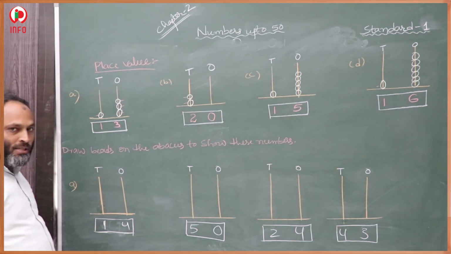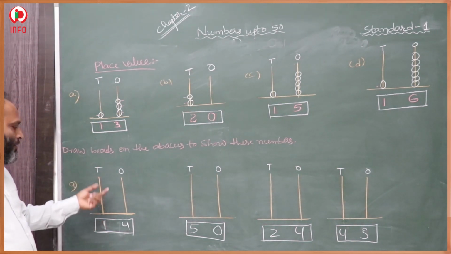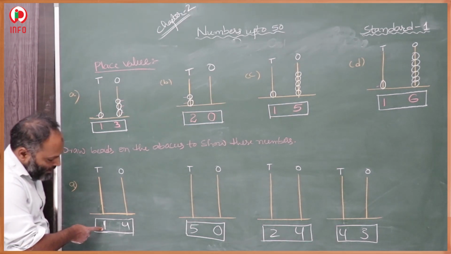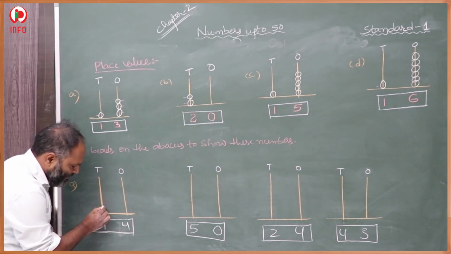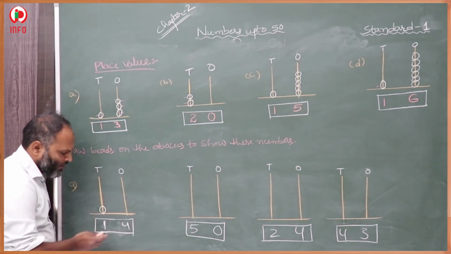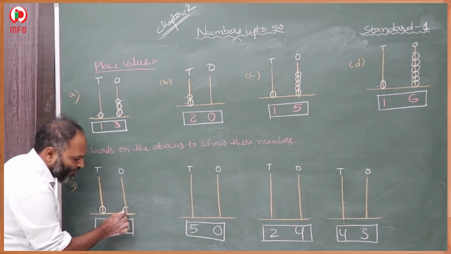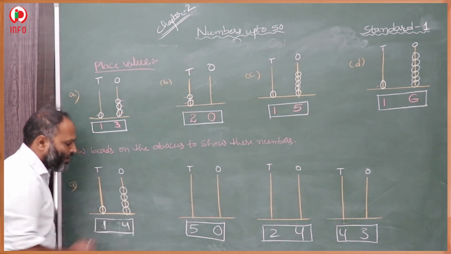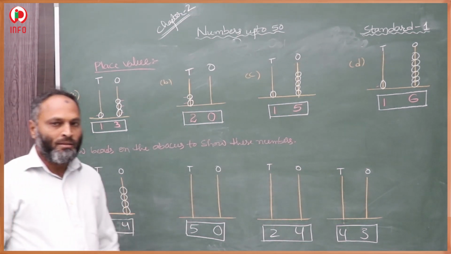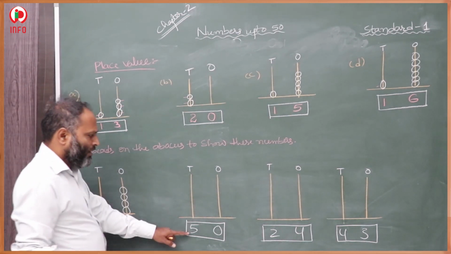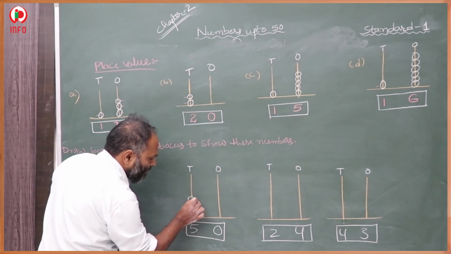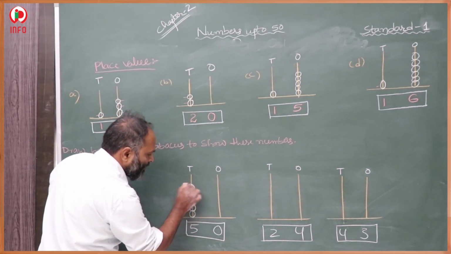Now in the other type, the number is given. We have to draw the number of beads. Here on tens place 1 is given, which means we have to draw 1 bead. Here 4 beads we have to draw: 1, 2, 3, 4. This is the representation on the abacus. Then 5 on tens place, 5 beads: 1, 2, 3, 4 and 5.